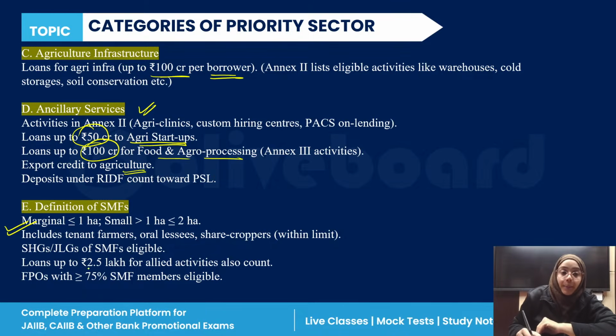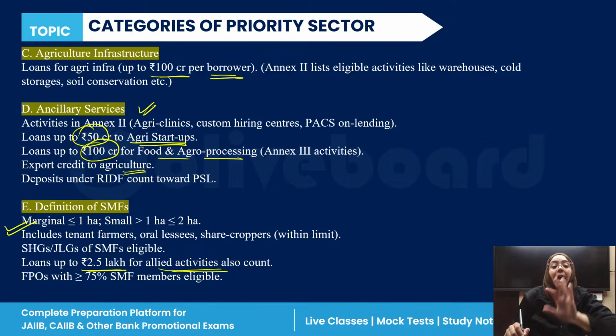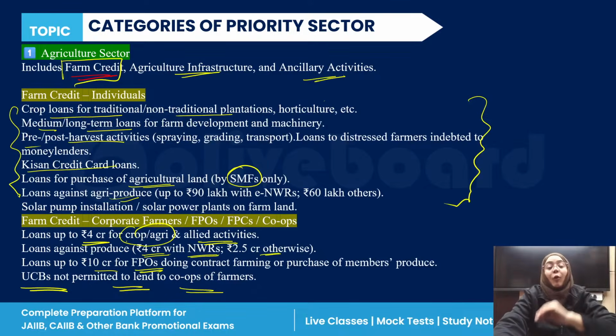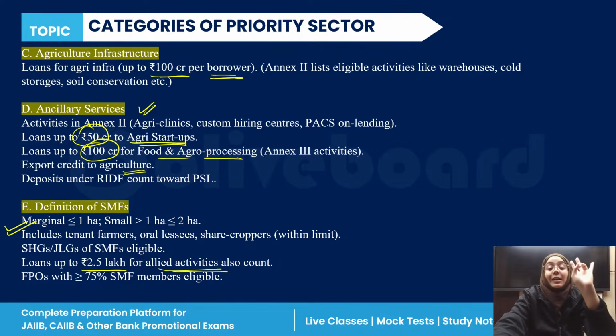In this, a loan up to rupees 2.5 lakh is given for allied activities. It is also countable under the agriculture sector priority sector advance. So for the agriculture sector, we have the farm credit, individual farm credit, farm credit for corporate farmers, agriculture infrastructure, ancillary service, and the small and marginal farmers.